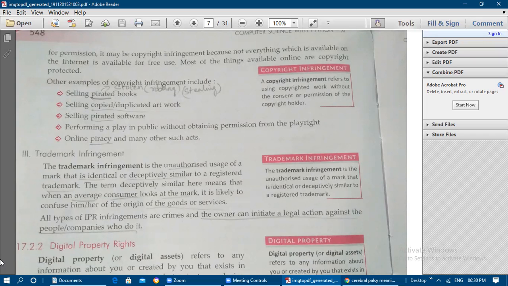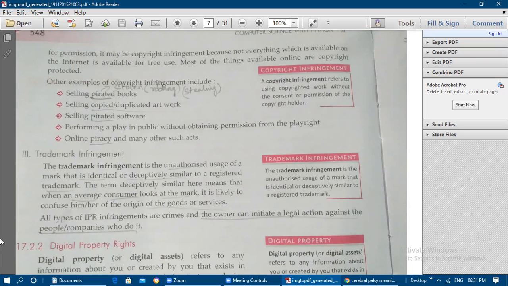So because this product also has the same mark, the same symbol, they will get confused when they see that deceptive marking. Okay, so all types of IPR infringement, that is plagiarism, copyright infringement, trademark infringement, are crimes, and the owner can initiate legal action against the people or companies who are doing it. Okay, so against whoever is doing this kind of infringement, the owner can initiate legal action.